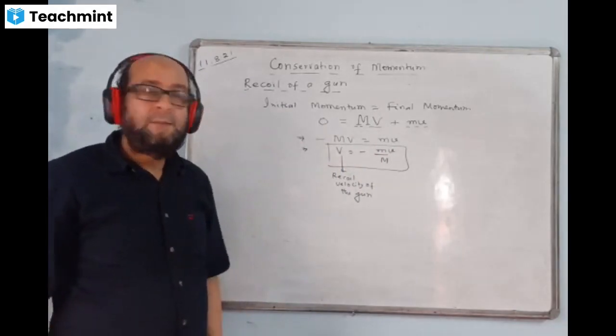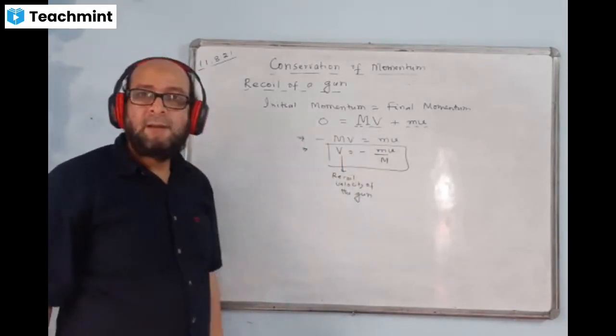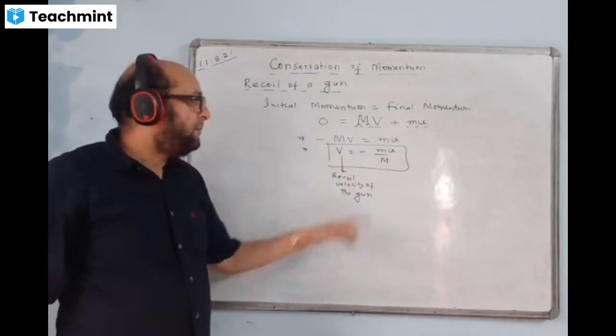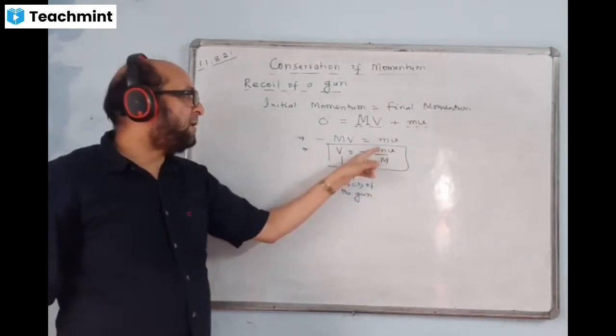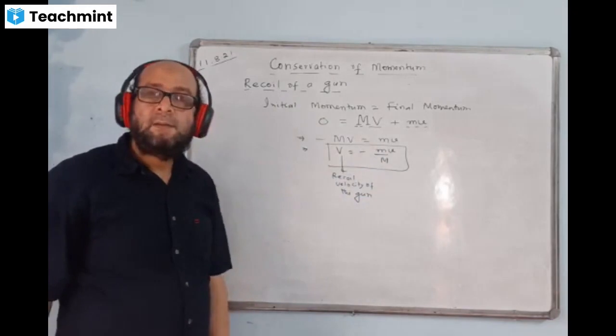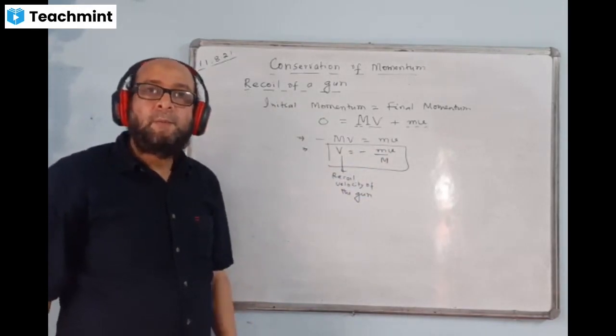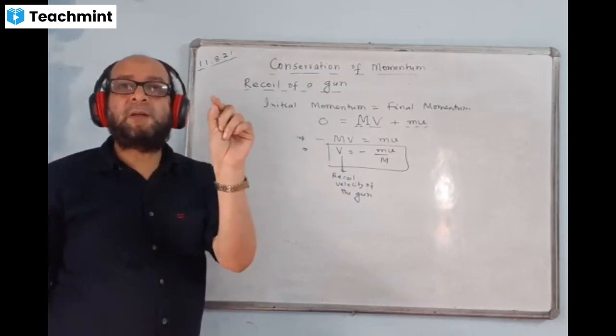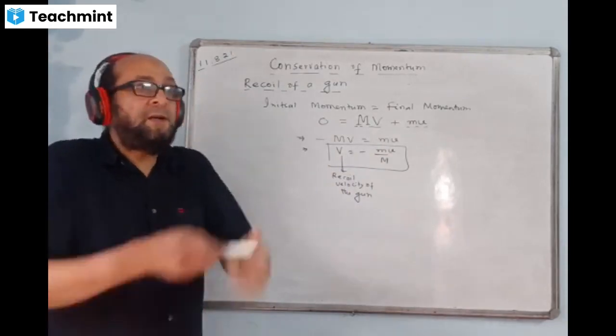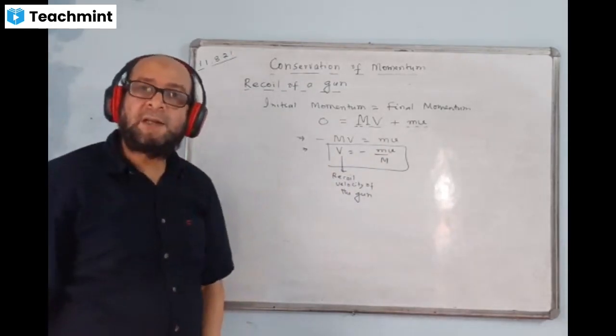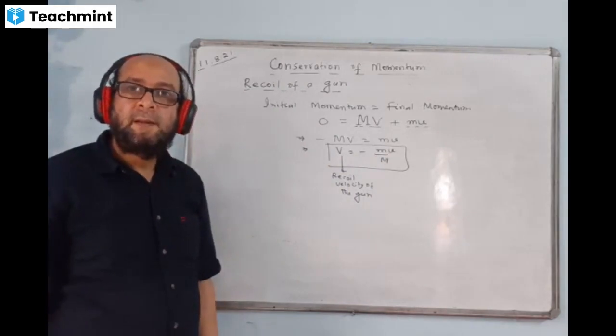What is the reason behind it? The reason is the mass. The mass of the gun is much more as compared to the mass of the bullet. Bullet mass may be 2 grams, 3 grams, maybe 10 grams, and the gun mass will be some kgs, 5 kgs, 10 kgs, like that.